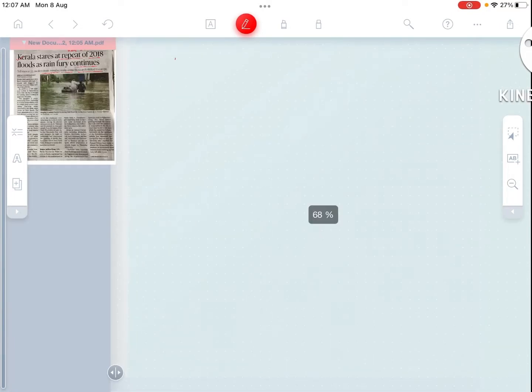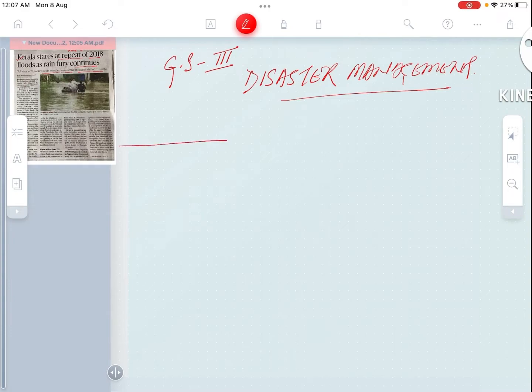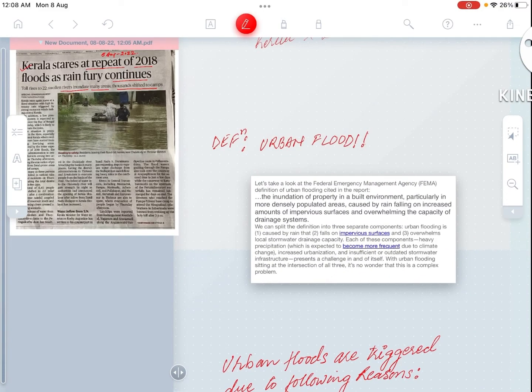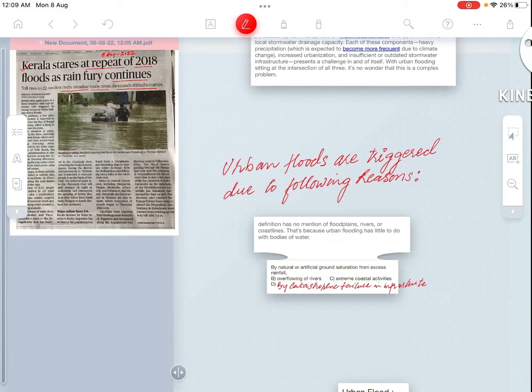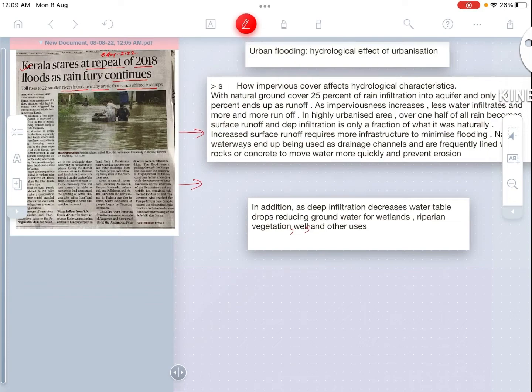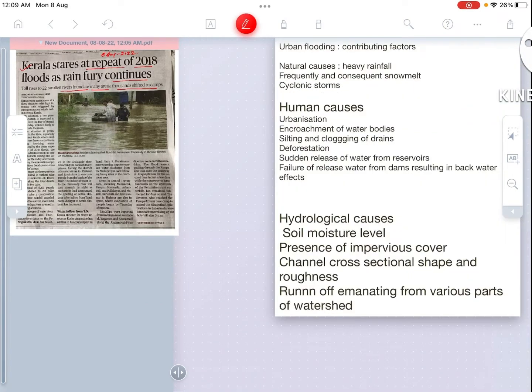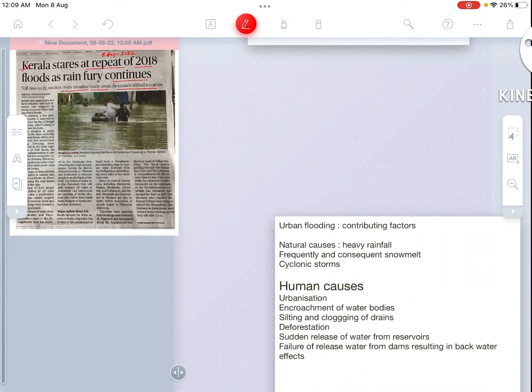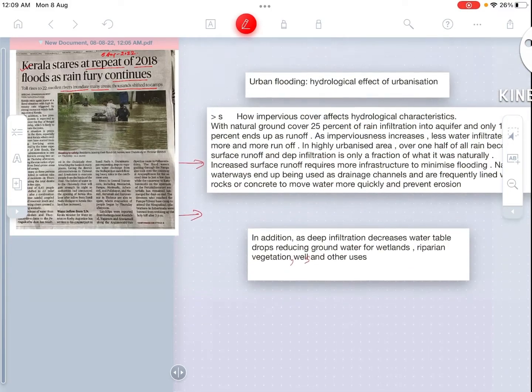Now friends, this article deals with GS paper 3 disaster management. We will read this topic under the heading Urban Flooding. Under this article, we will learn about urban floods in India, the definition of urban flood, and the reasons that trigger urban flooding. What are the impacts of urban flooding? The factors that contribute to urban flooding, and the measures that we should take to prevent urban flooding. So let's get started.